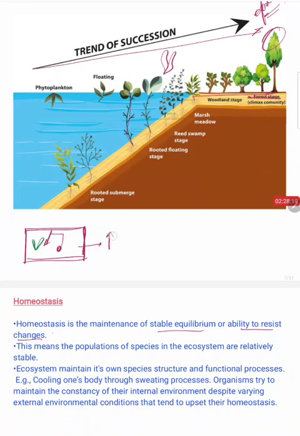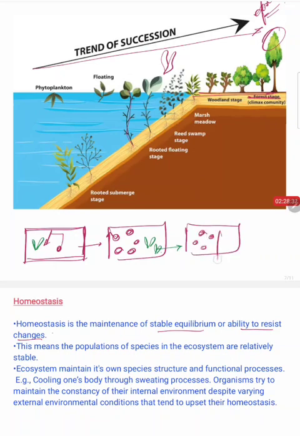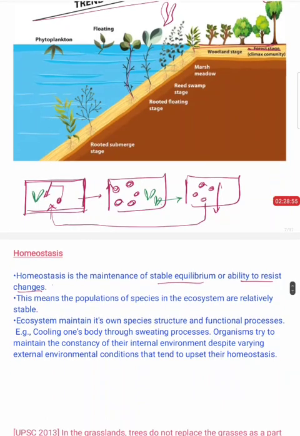If suddenly these zooplanktons increase, right, there is an increase of zooplankton, they will consume the phytoplankton more. As a result, the number of phytoplankton will decrease, right? Once there is a shortage of phytoplankton, the number of zooplanktons will also decrease, and it again gets back to its original position. Here, what happened is, even after changes, the equilibrium state of the environment is maintained. Such a process is called homeostasis, right?